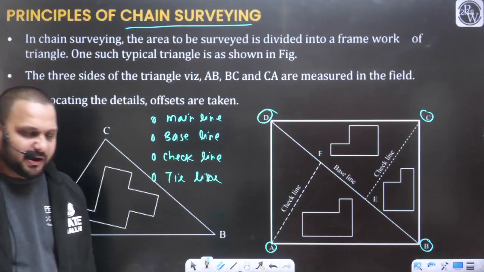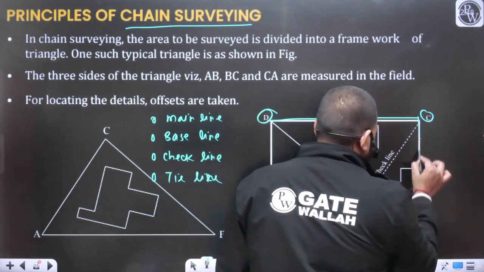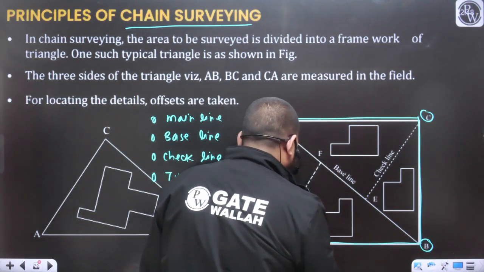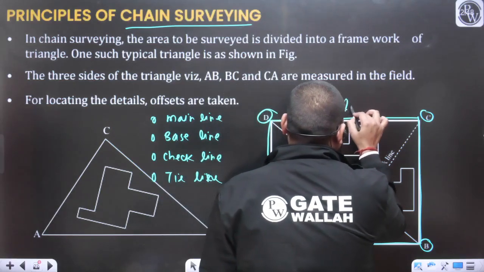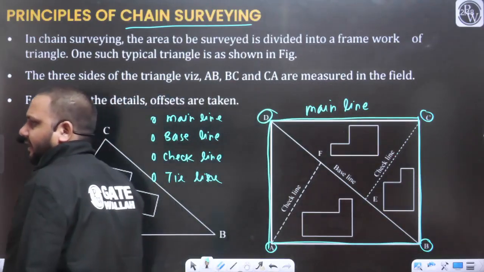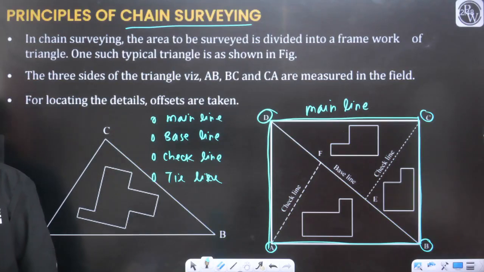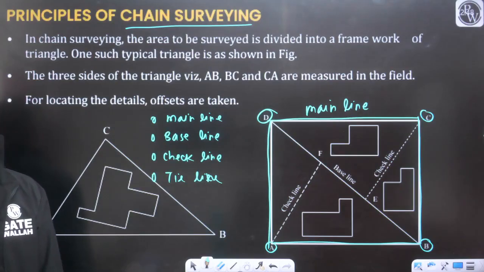Listen carefully one by one. The line joining the main stations will be considered as the main line. In chain survey, the line joining the main stations or the control stations, we can define as the main line. Yes or no?